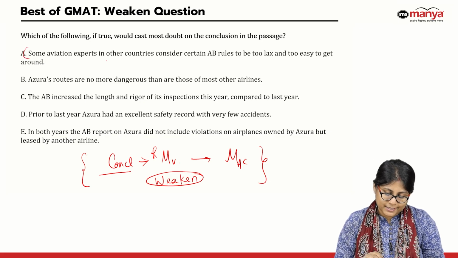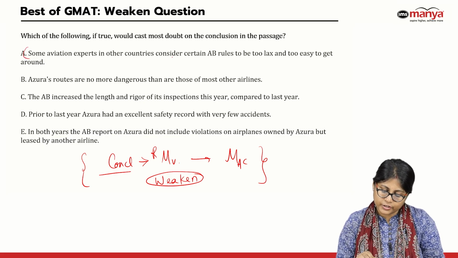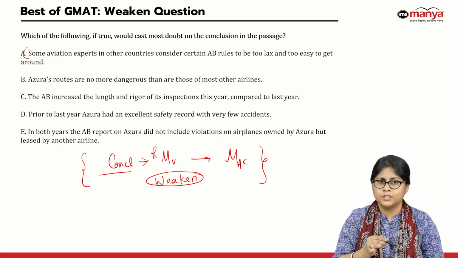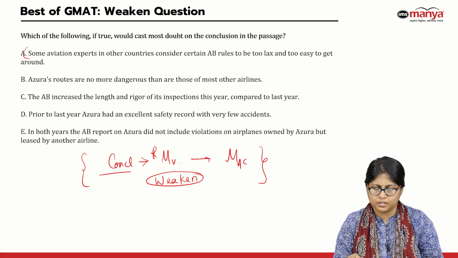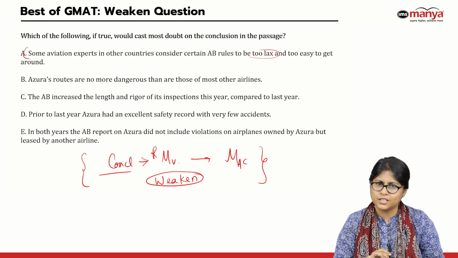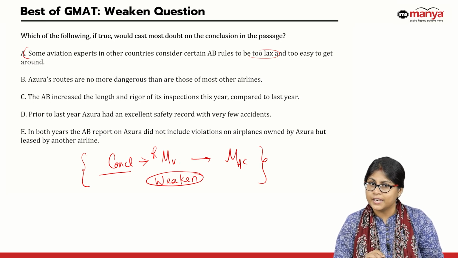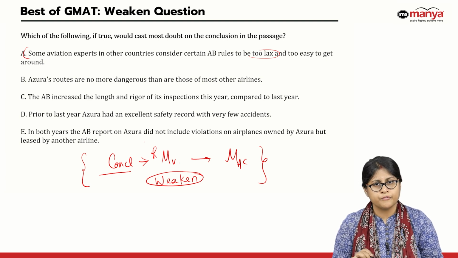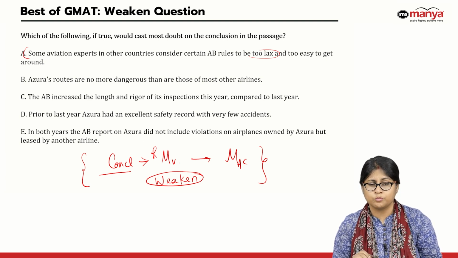Now, option A is telling me other country experts think about the rules in this country. And what do they think? They think the country's rules are very easy to get away with. So, is it really telling me any other reason? Is it even diminishing the possibility of reported violations as to be the reason?